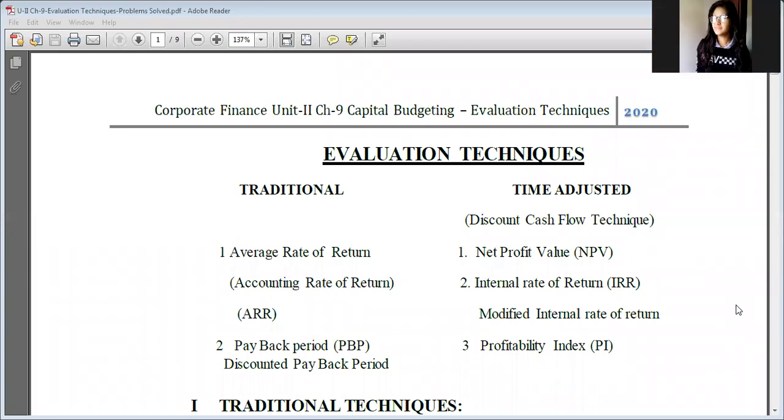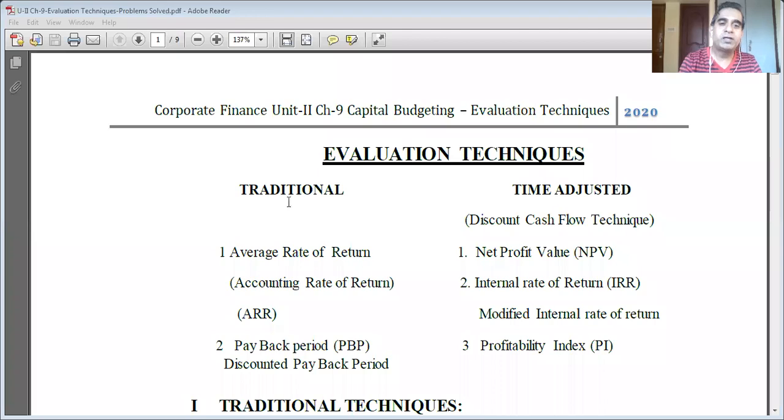Okay, so the evaluation techniques are broadly classified into traditional techniques. These techniques do not take into account the concept of time value of money. It means they don't convert the future stream of cash flows into their present value. Hence, they are not used now, but still for learning purposes, they are there in the syllabus.